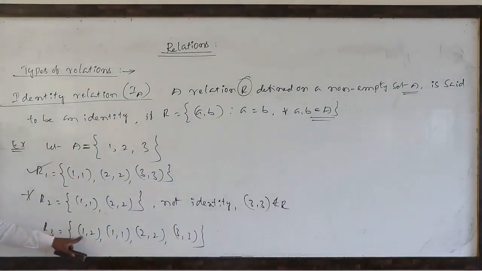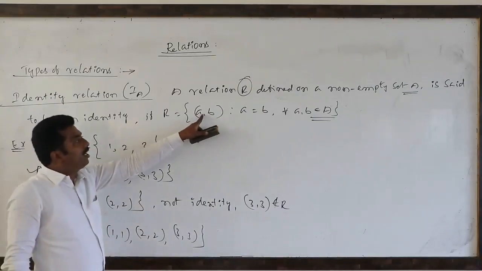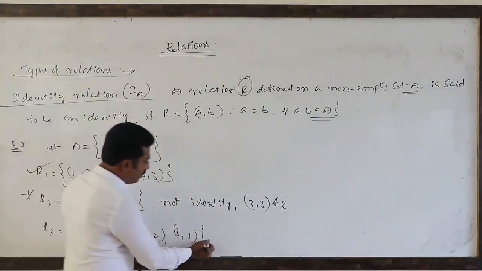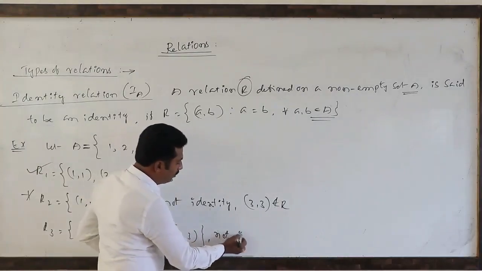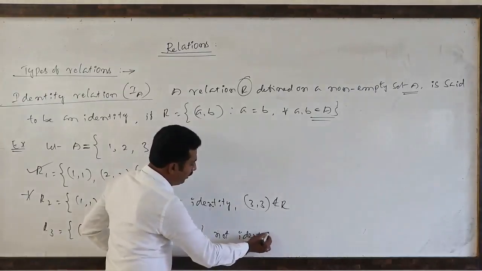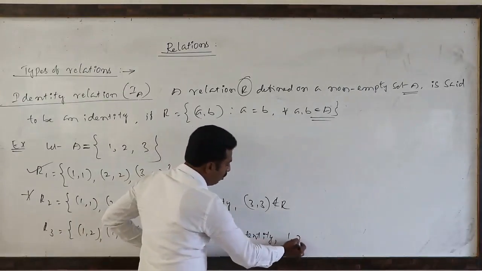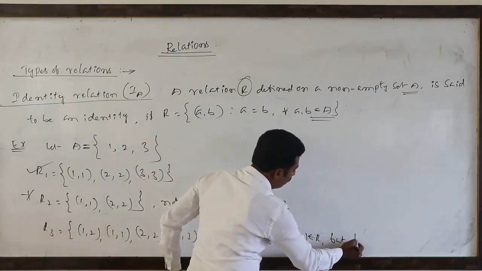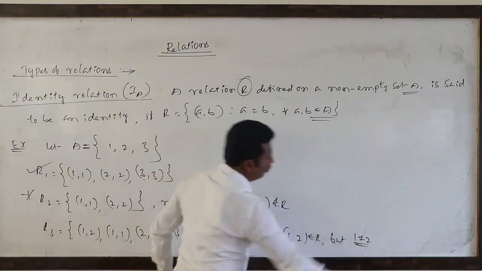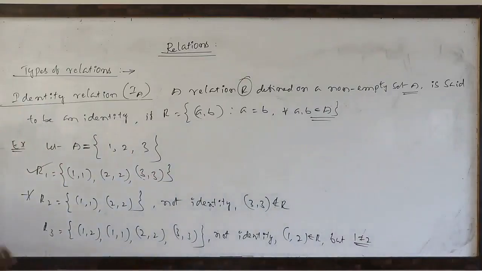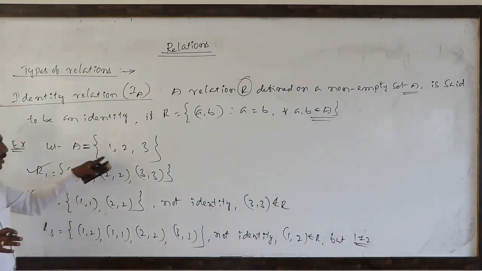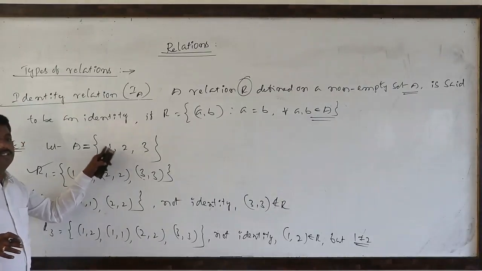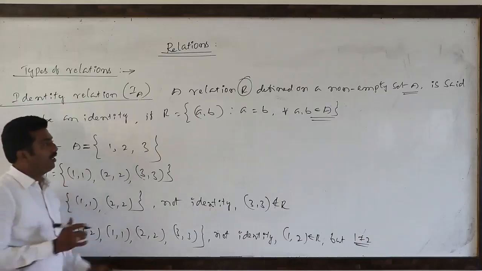R3 has (1,2). What is the relation? (a, b) is there, a must be equal to b. So here this is also not identity, because (1,2) belongs to capital R, but 1 is not equal to 2. So identity relation is nothing but, see here, each element of capital A is related to itself only.